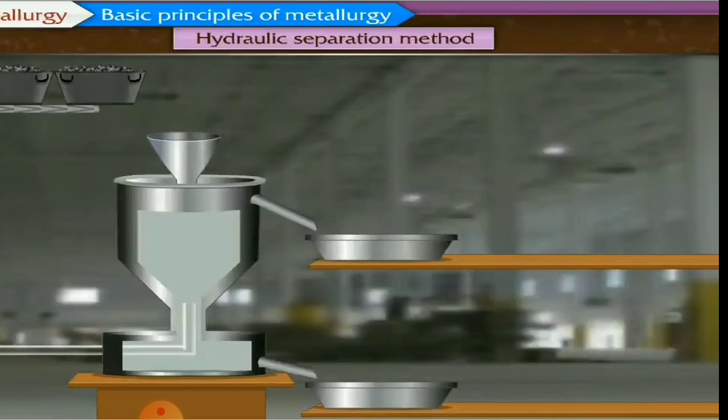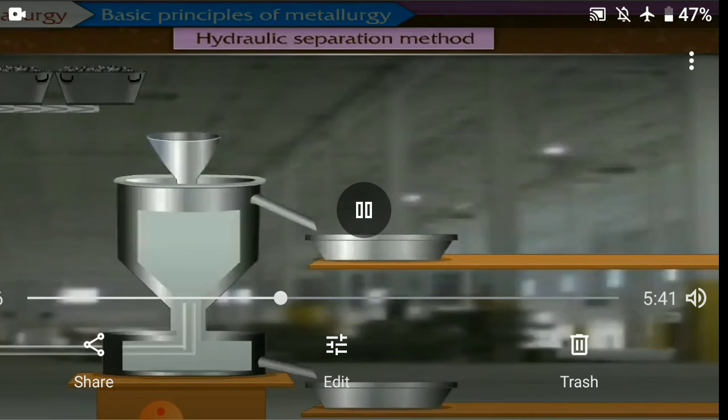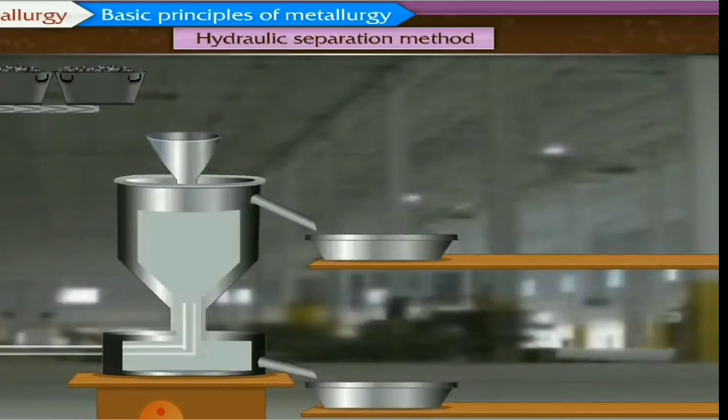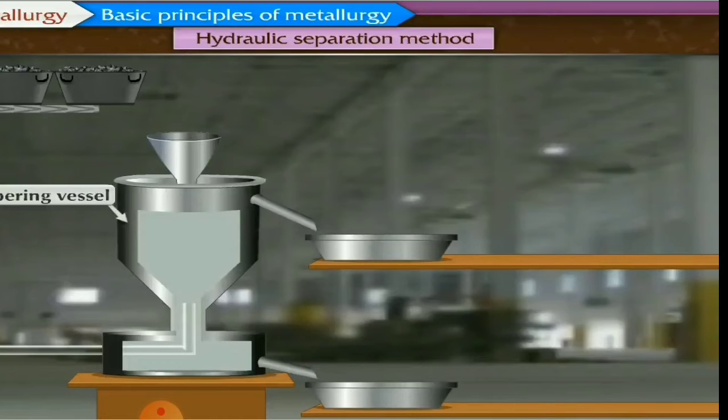From the lower side, heavy ore particles can flow out, and from the upper side, gangue particles can be released out, because gangue particles are lighter than the ore. So this hydraulic separation method can help again to separate out the gangue particles and the ore.